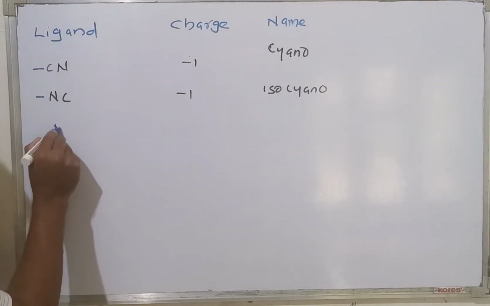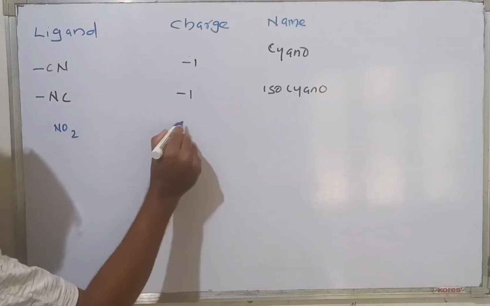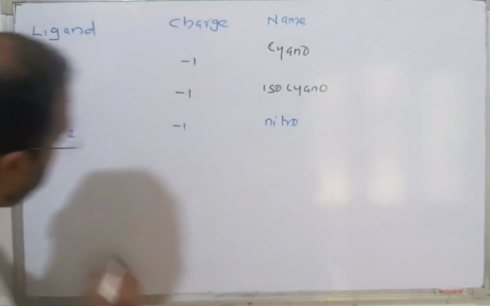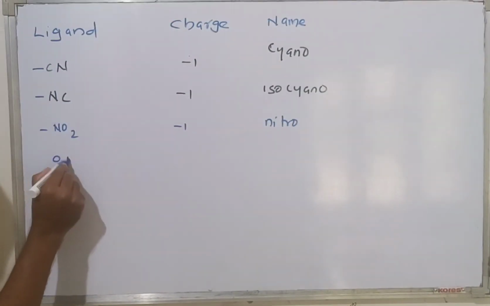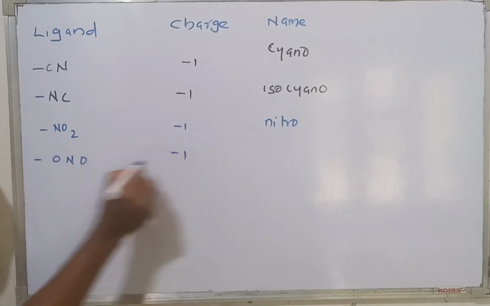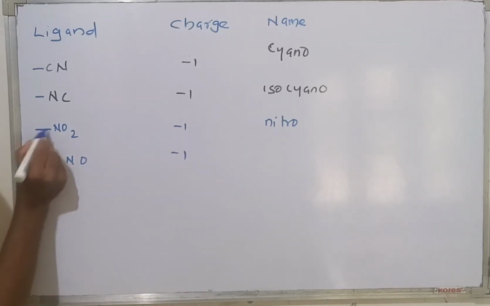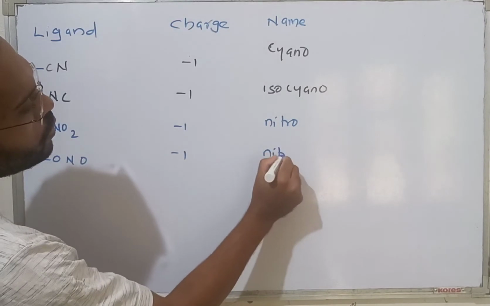Then NO2 minus 1, nitro. It can be ONO, again minus 1, but oxygen is bonded to the metal. This is called nitrito.